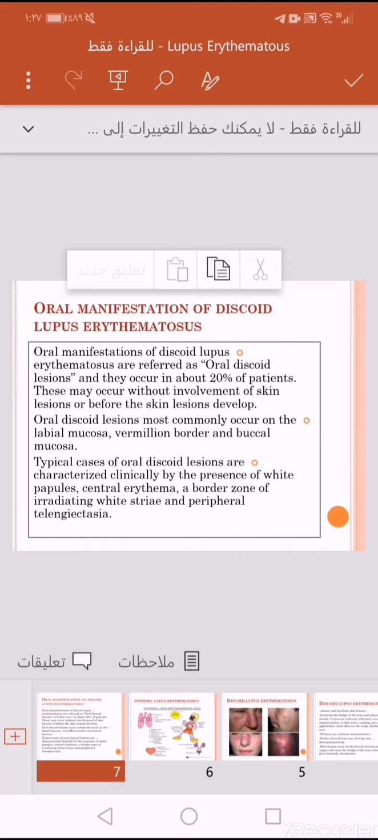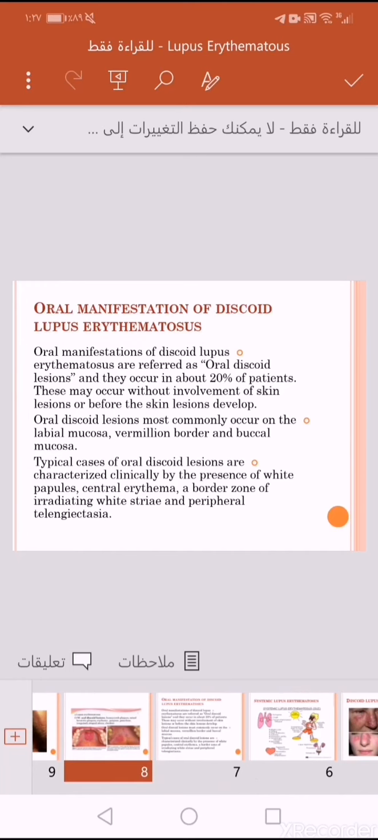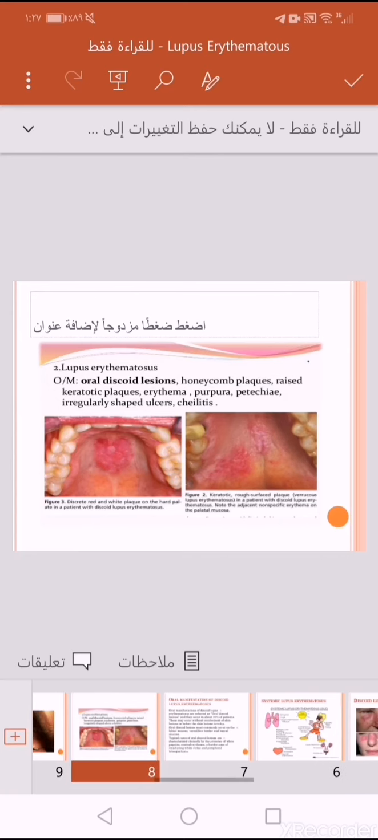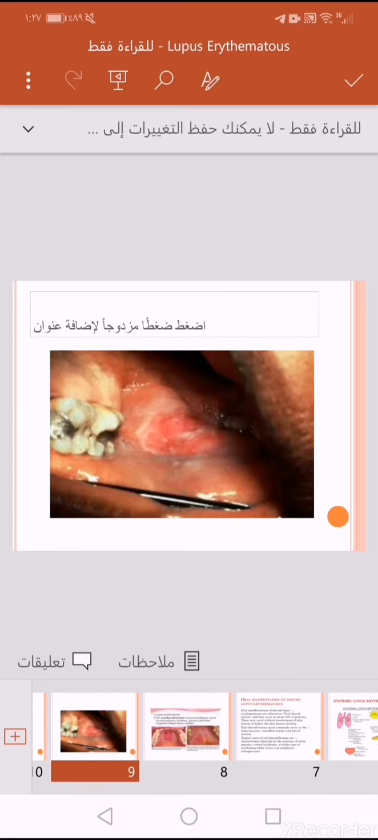Typical cases of oral discoid lesions are characterized clinically by the presence of white papules, central erythema, a border zone of irradiating white striae, and peripheral telangiectasia. Oral discoid lesions appear as honeycomb plaques, raised keratotic plaques, erythema, purpura, petechiae, irregularly shaped ulcers, and cheilitis. This figure shows central erythema with surrounding white striae, and peripheral telangiectasia.